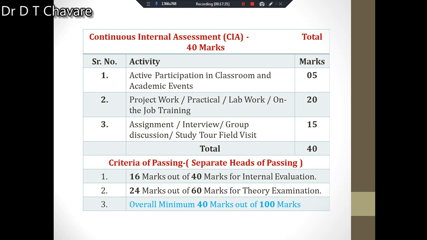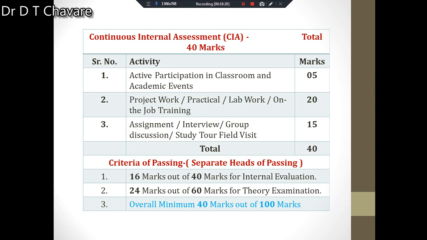Then the second point is given for project work. A mini project will be there, then practicals will be conducted if applicable to your subject, lab work if applicable, on the job training will be there, and for that 20 marks are allotted. Then class assignments are conducted, or home assignments are given. Interview or group discussion, study tour, field visits will be conducted, and your participation should be there, because this element also carries how many marks? 15 marks. In this way 40 marks internal CIA is there.